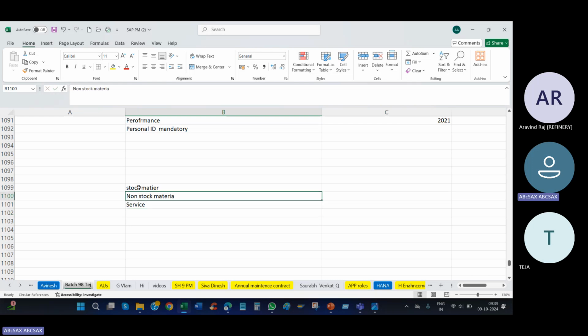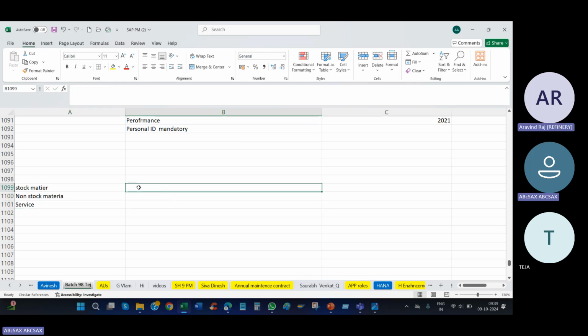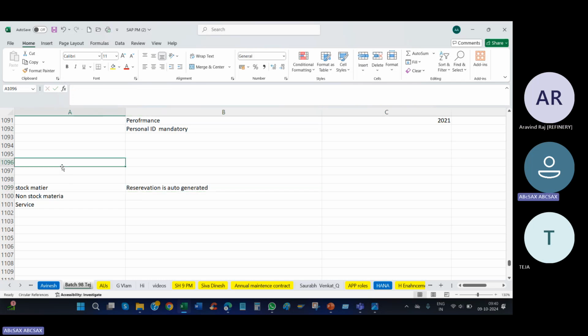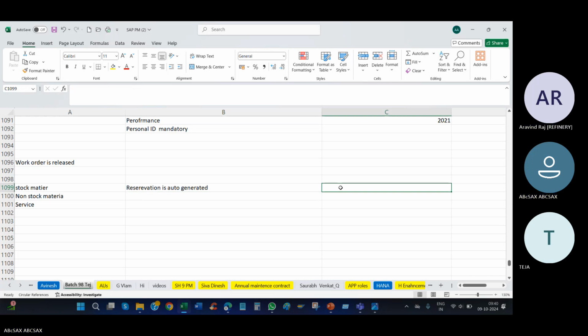For stock, in the work order, reservation is auto generated. Normally MM integration kickstarts when the order is released, when the PM work order is released. You can write this first line in your hand note: MM integration from the PM work order starts when the order is released. So for stock material, reservation is auto generated, and goods issue is done against the reservation number.